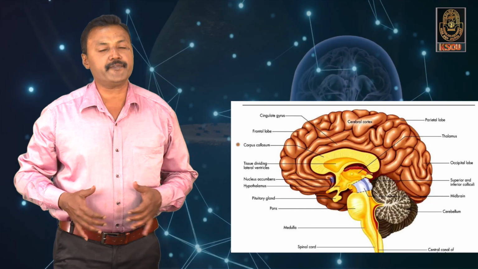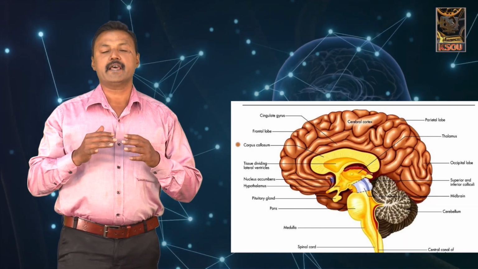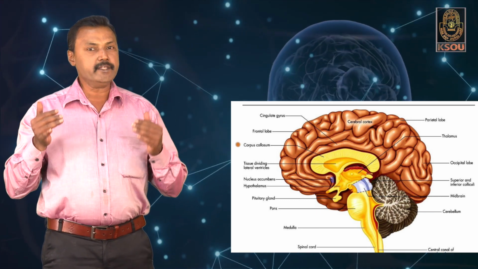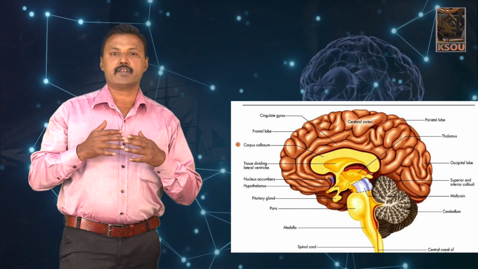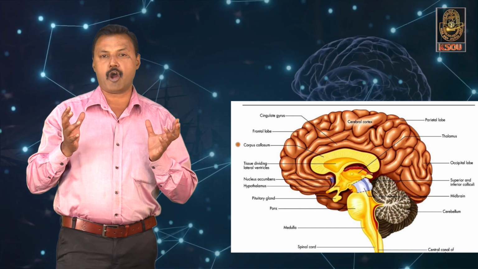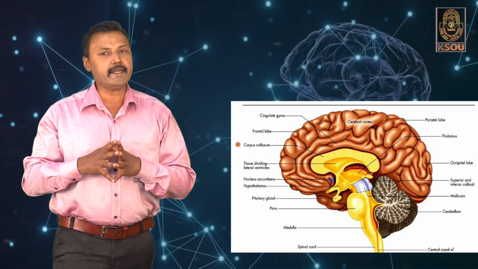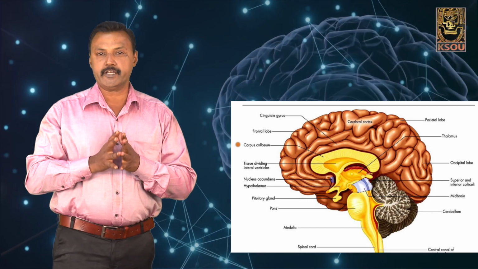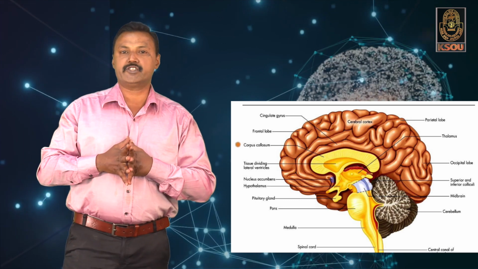The two hemispheres are connected with each other by the corpus callosum. The main functions of the cerebral cortex include intelligence, consciousness, memory, learning, as well as judgment.